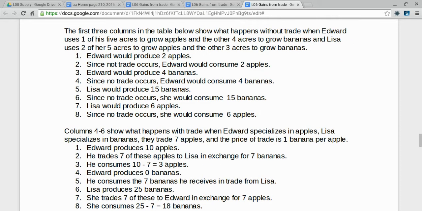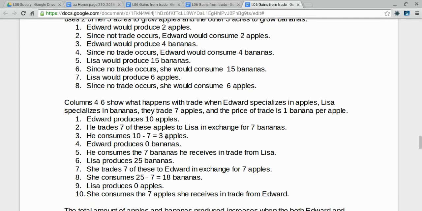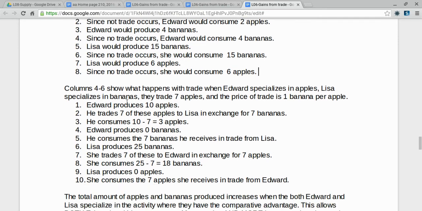Now what happens when Edward specializes in apples, Lisa specializes in bananas, they trade 7 apples, and the price of trade is 1 banana per apple? Now, when Edward uses all his acres to make apples, he'll grow 10 apples. He'll trade 7 of these apples to Lisa.